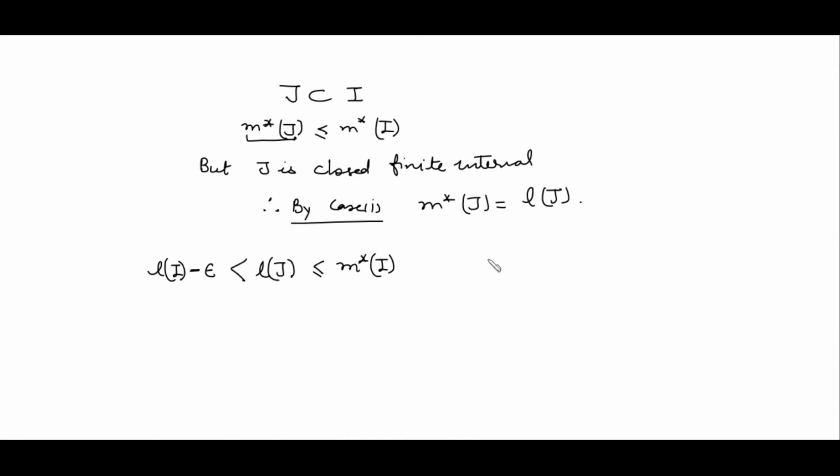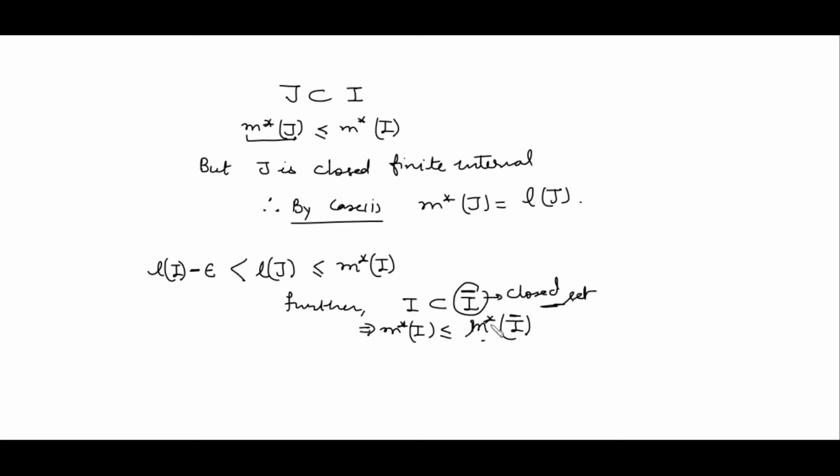Now further, we know that I is contained in its closure, so this implies the measure of I is less than or equal to the measure of the closure of I. But the closure of I is a closed set and it is also finite because I is finite, so this should be equal to its length by using case 1. In the case of an interval, whether the interval is closed, open, semi-open, whatever, the length remains the same. So the length of the closure of I is the same as the length of I. So we can use this inequality over here.